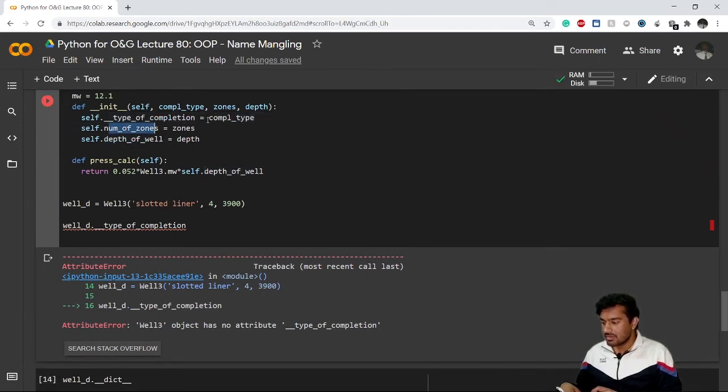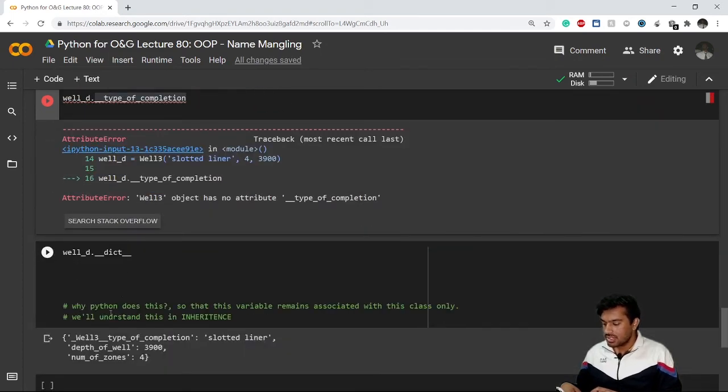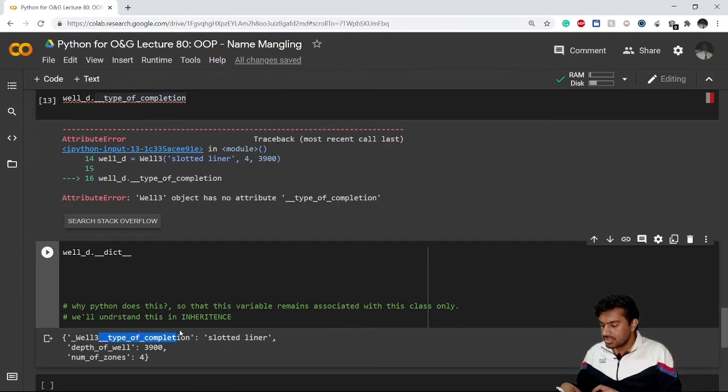But my instance variable for completion type was _type_of_completion, right? It has been changed: something new has been added, that is an underscore and the class name, to my type of completion instance variable. Python does this so that this variable remains associated with this class only. I know this is not a good explanation, but in the coming videos we'll learn about a new concept called inheritance, and there I'll explain why this name changing happens when you use the double underscore.